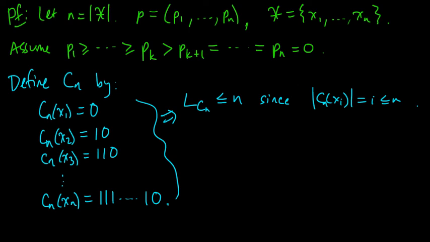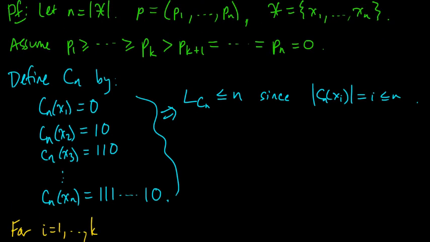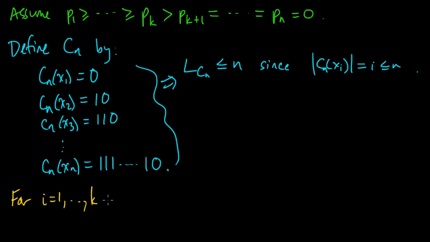Okay, very good. So now let's define some numbers. We're going to define some certain bounds associated with these p's and with this n. We defined our C_n, and now let's define, unrelated to C_n, for i equals 1 up to k, where remember that k was the last positive p, let m_i equal n over p_i.